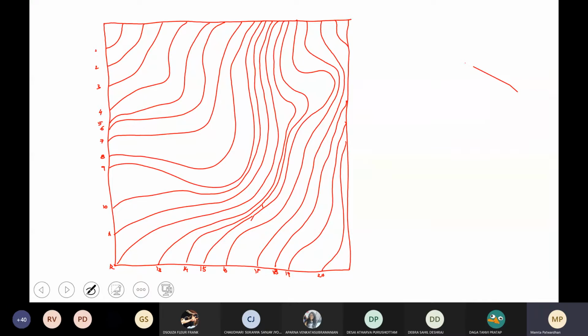Okay, which means when I start from this point, I'll say that this is the first contour. So this point somewhere here will be the 0. By the time I reach here, it means that I have climbed 20 meters. So that's your contour interval. Okay. So now here's the exercise.